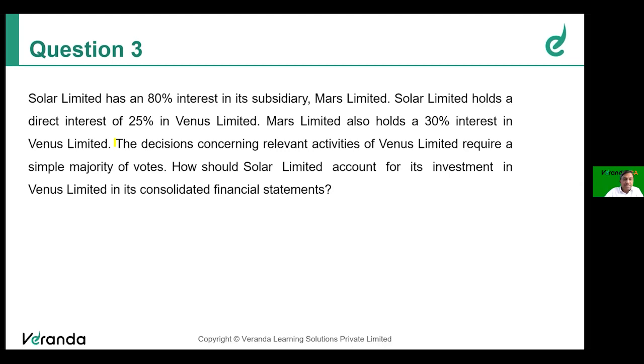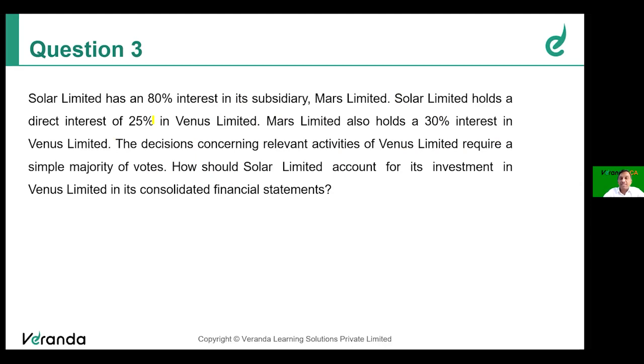The decisions concerning relevant activities of Venus Limited require a simple majority of votes. So if Mars holds 30% and Solar holds 25% in Venus Limited, Solar and Mars put together hold 55% in Venus Limited.